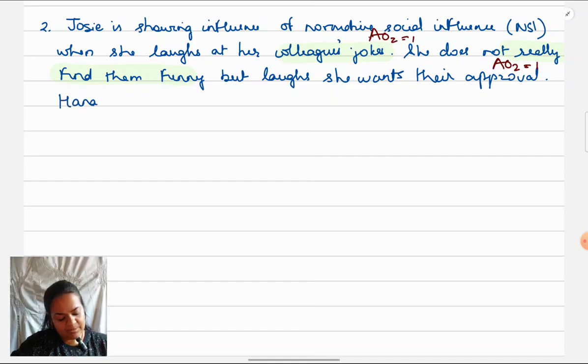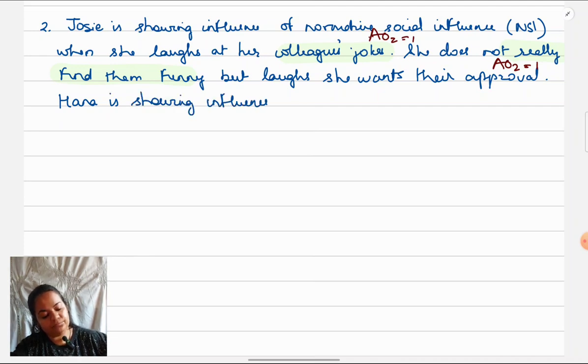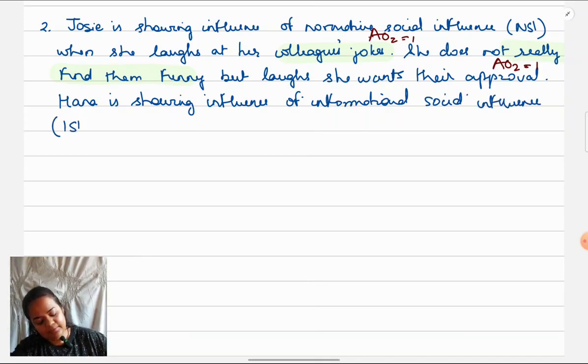Hannah is completing her work just like a colleague so that she doesn't make many mistakes. So Hannah is showing influence of informational social influence when she is working in the same way as her colleagues.